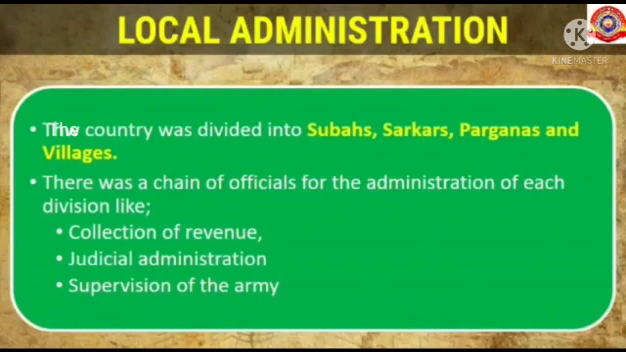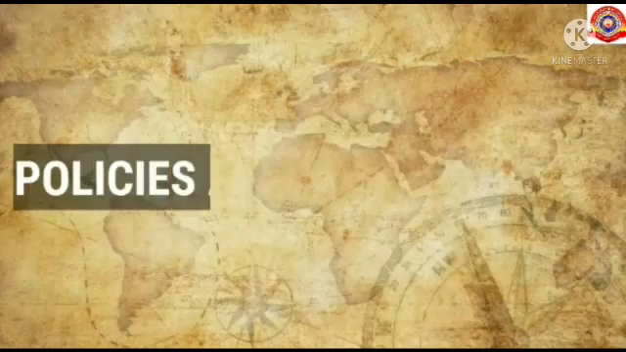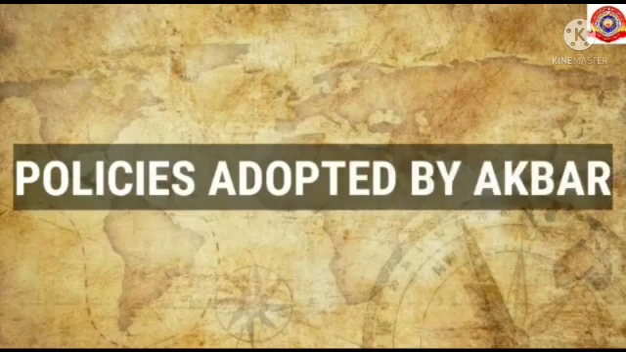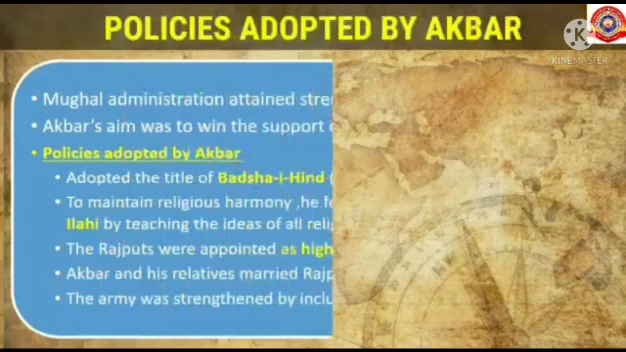The country was divided into subhas, sarkars, parganas and villages. There was a chain of officials for the administration of each division, like collection of revenue, judicial administration and supervision of the army. Next, we will study the policies adopted by Akbar.